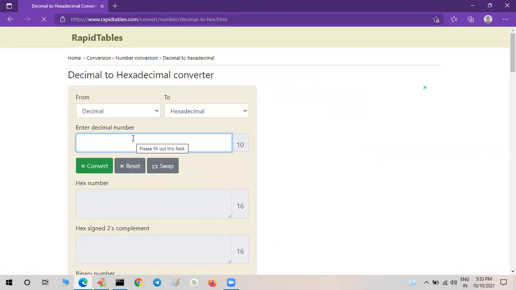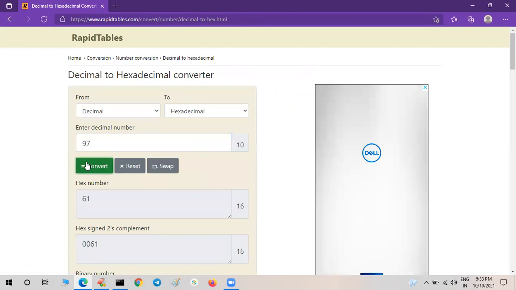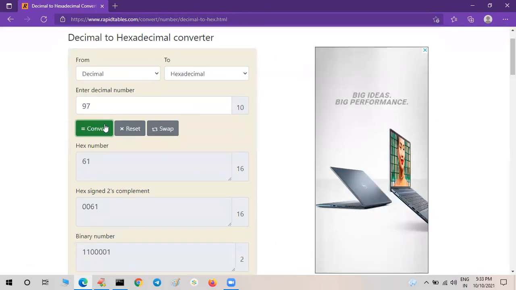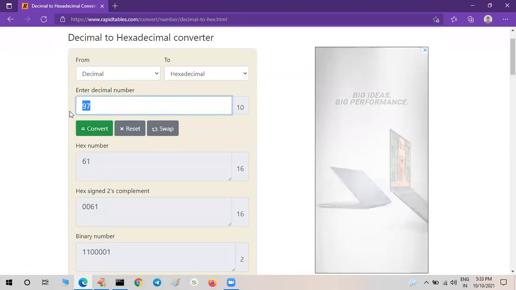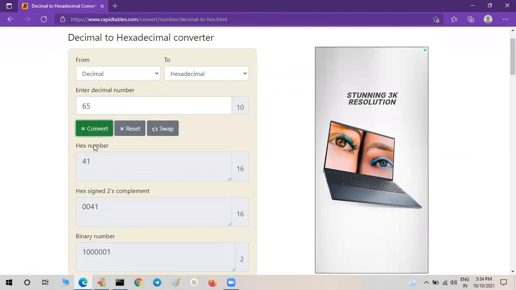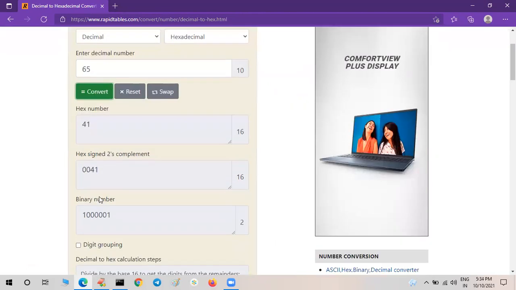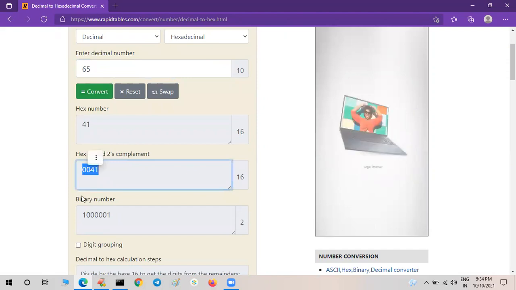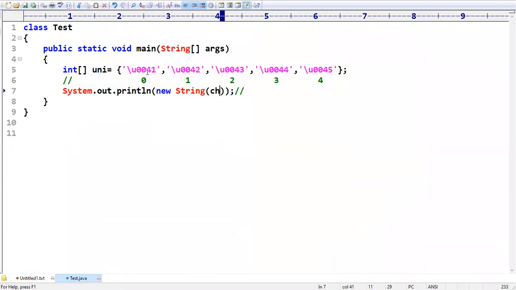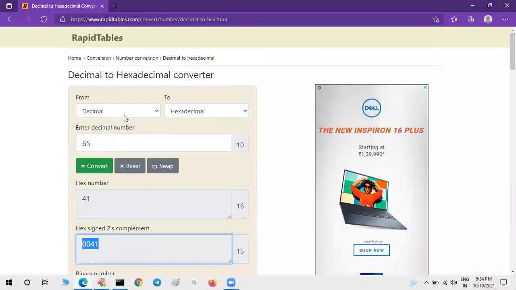I am taking 97 and converting. Sir, we are going to get 61. Okay, I am taking 65 and converting. Have you observed 41? So hexadecimal 0041 is the value which we have given here. Sir, I want 0045, which is a hexadecimal value.